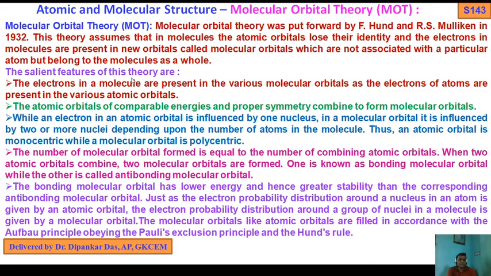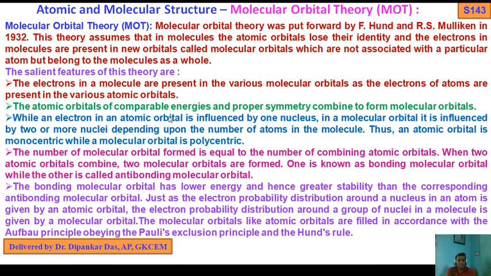The salient features of this theory are: the electrons in a molecule are present in various molecular orbitals as the electrons of the atoms are present in the various atomic orbitals. The atomic orbitals of comparable energy and proper symmetry combine to form molecular orbitals.